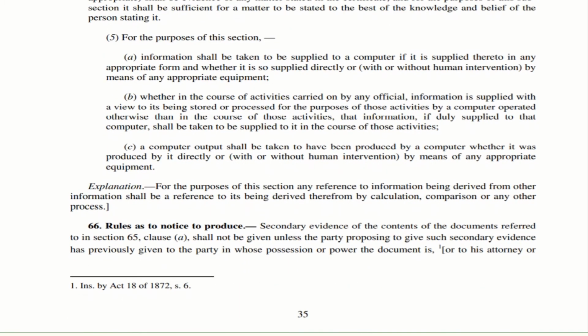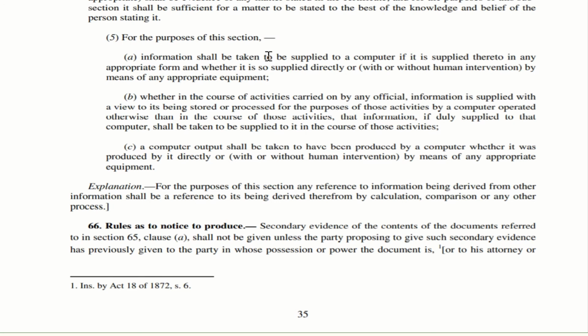Now let us move to subclause 5. For the purposes of this section, the most important thing in this particular subclause 5 is that information shall be taken to be supplied to a computer if it is supplied thereto in any appropriate form. So imagine you are going to a government office and furnishing an information, or it is supplied to a computer. You are filling up a form and handing over the form to the staff who is sitting there. Then he is entering all this information in the computer. So it means it is in an appropriate form.